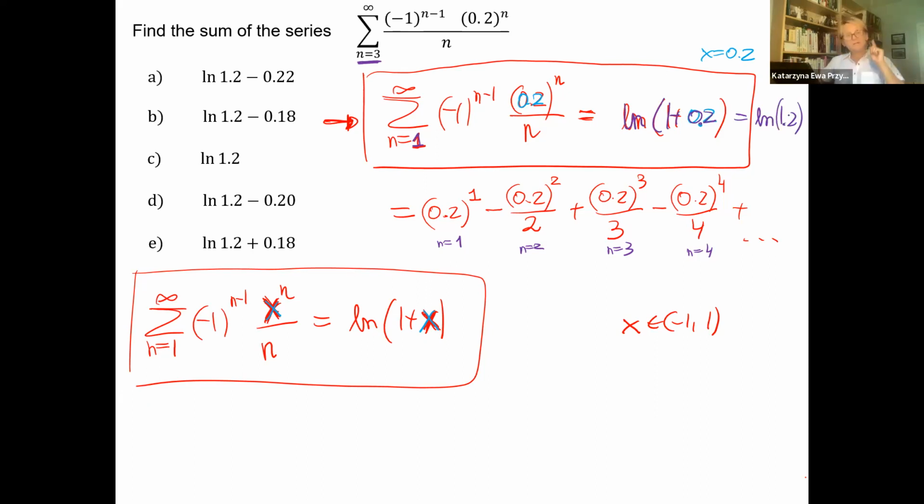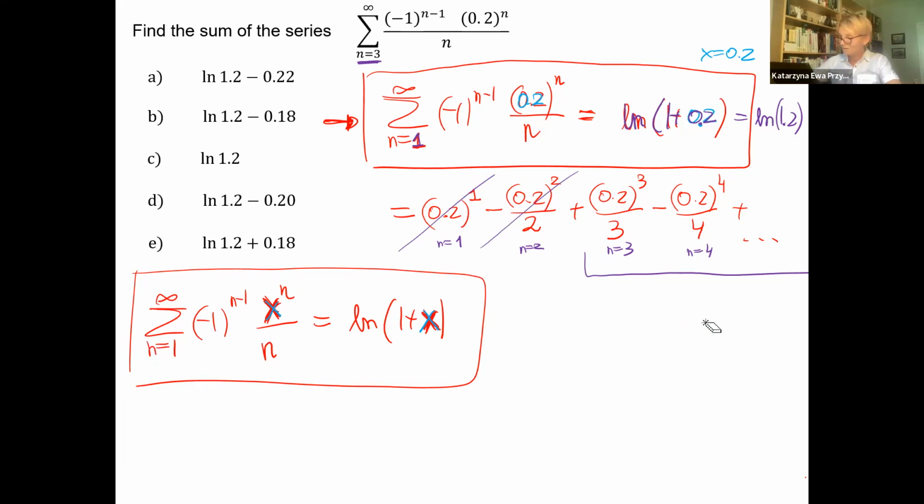But because we start from n equals 3, from the natural log of 1.2 we have to subtract the first 2 terms. This one will be gone, and this one. We have to subtract this.